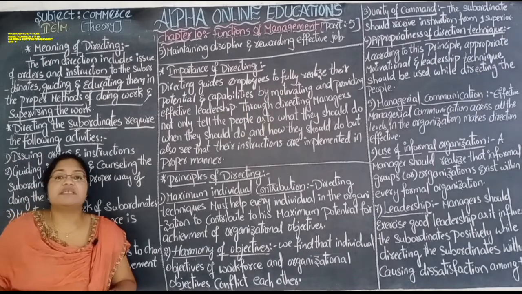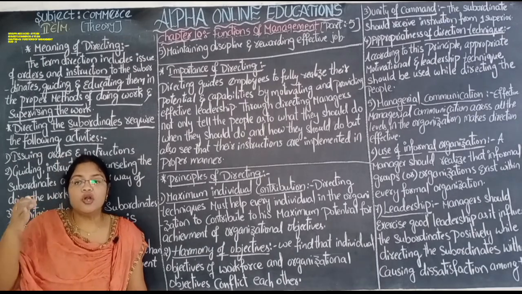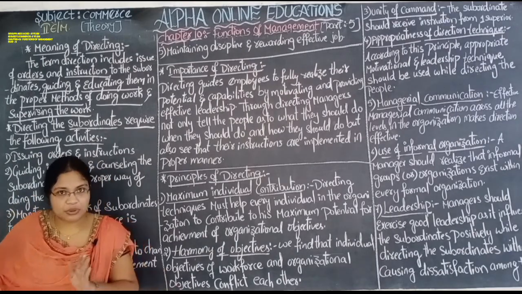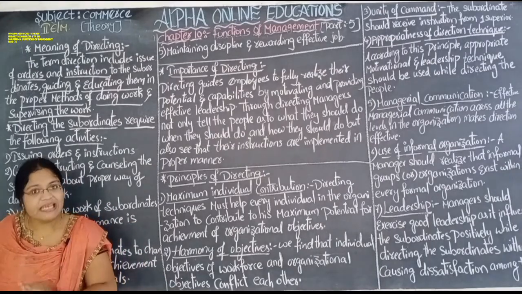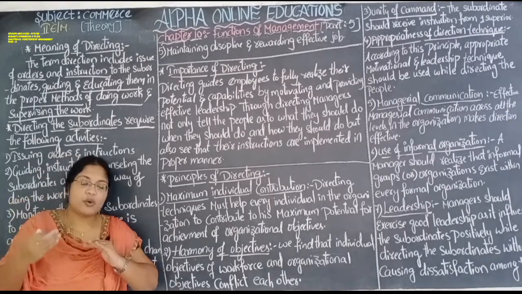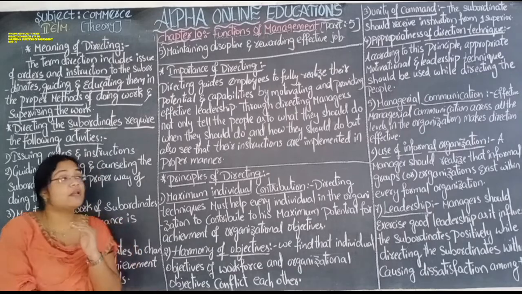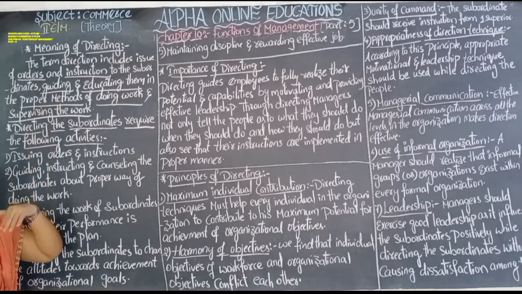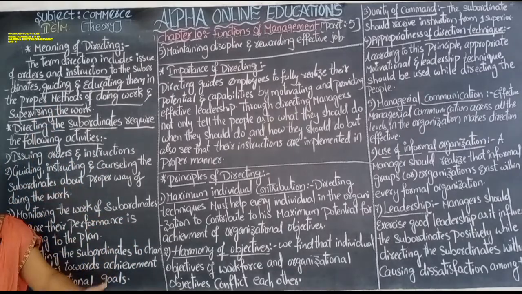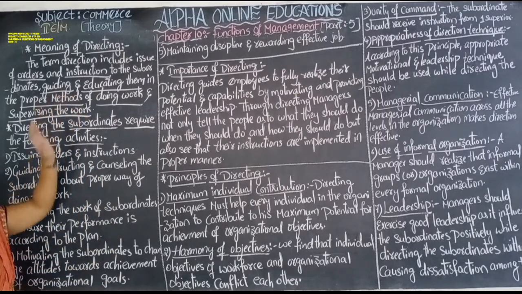If there is any mistake, they will explain that in this way you should not do it, you have to do it this way. In this way they will give explanation and provide guidelines on how to do the work fast without losing energy. That is about directing.